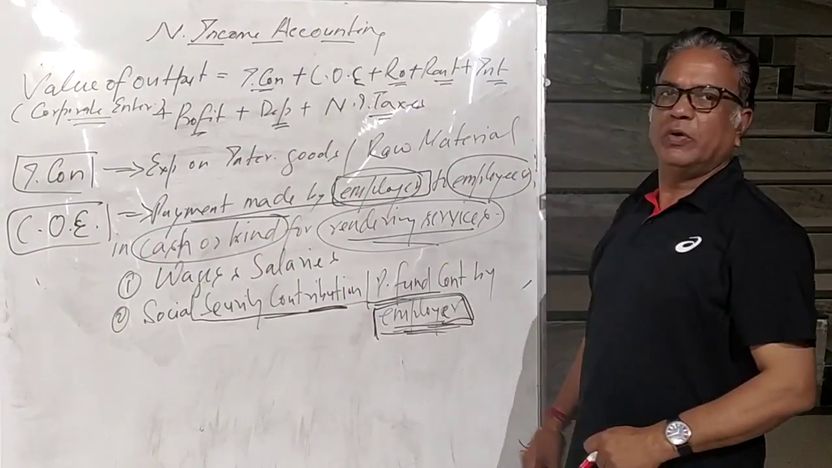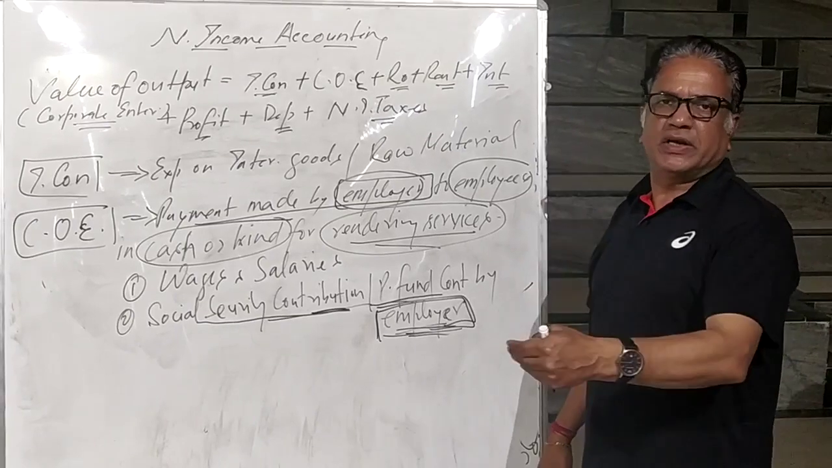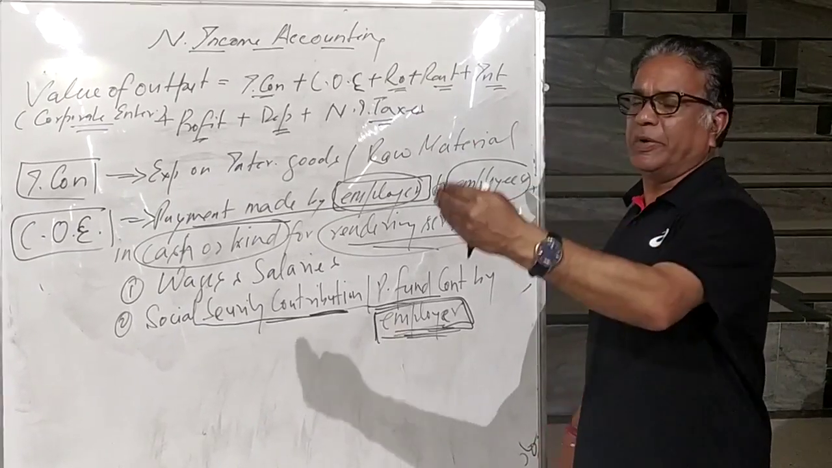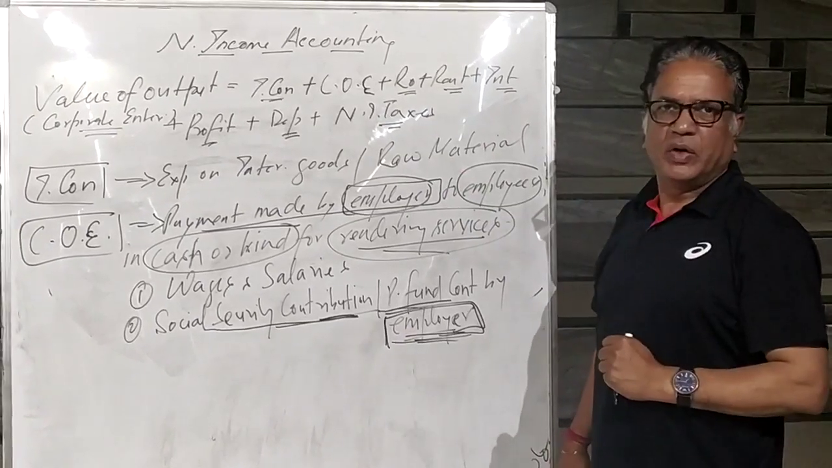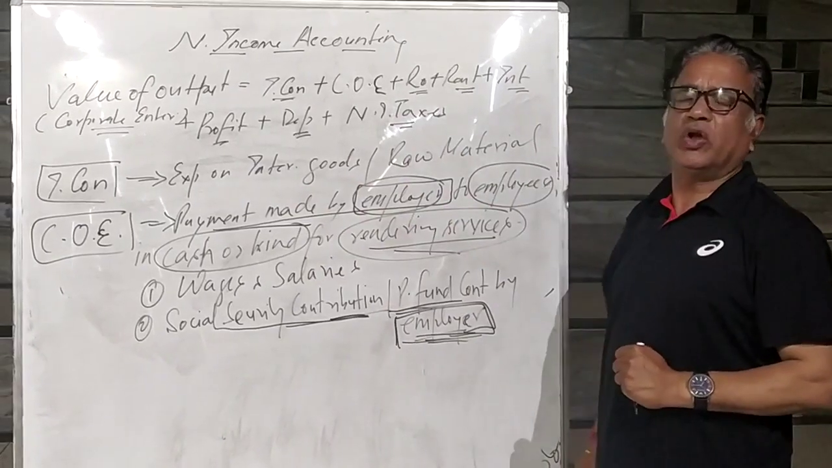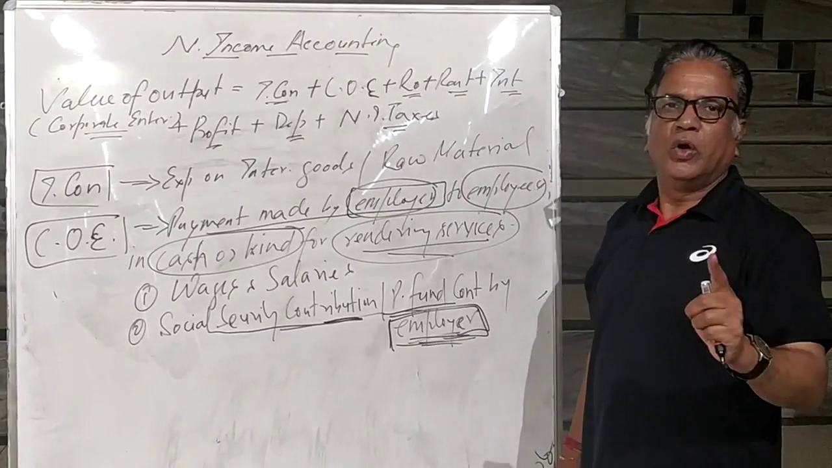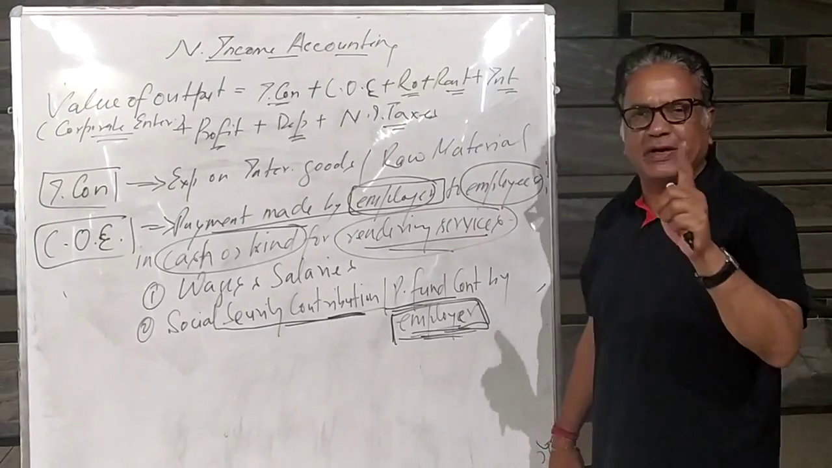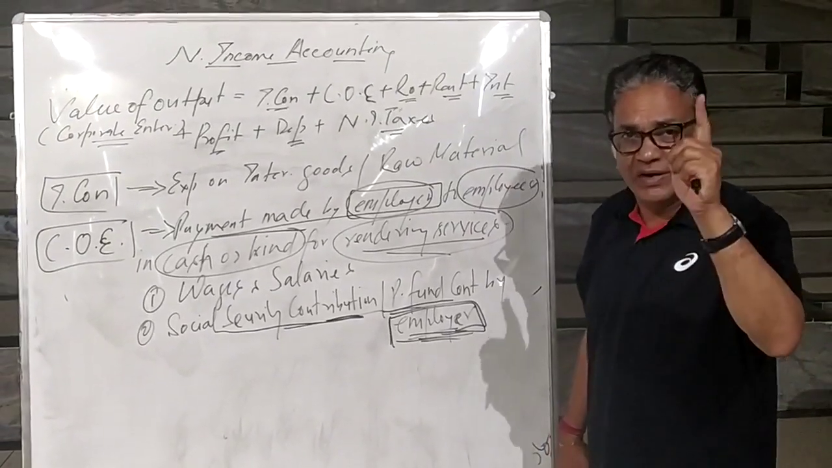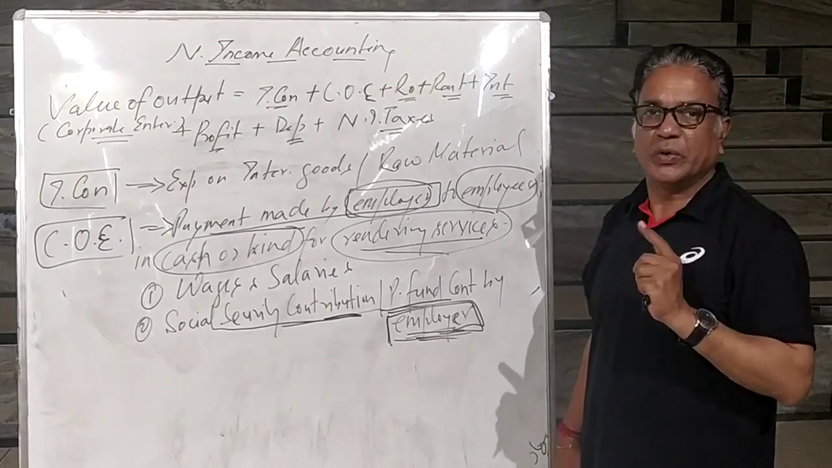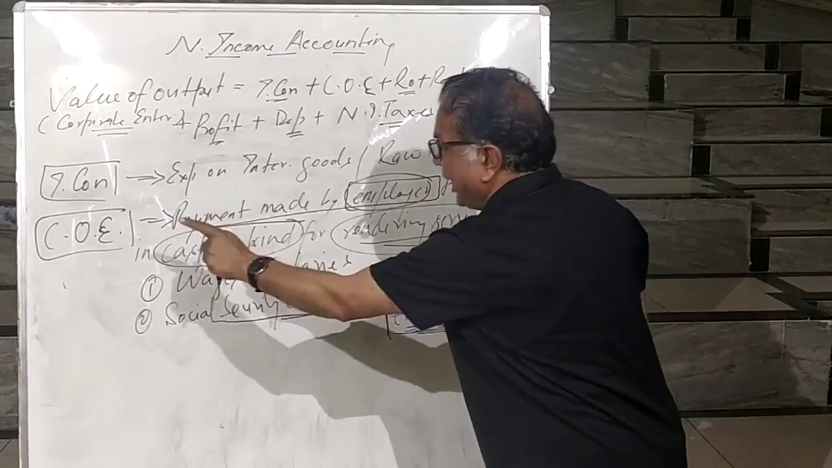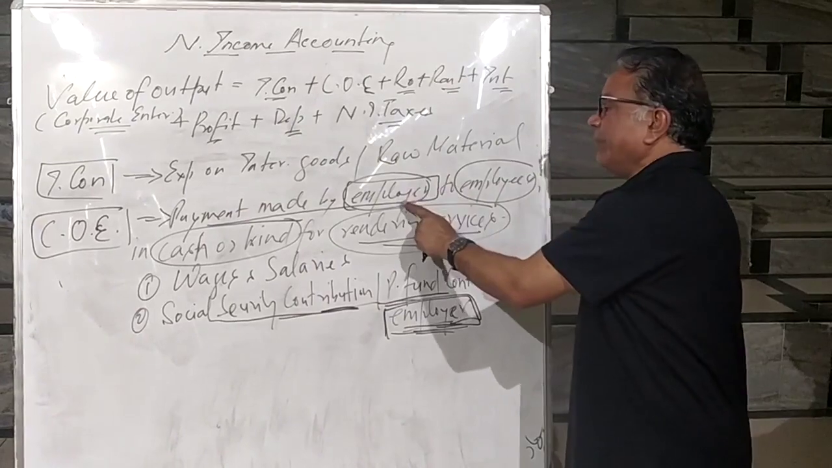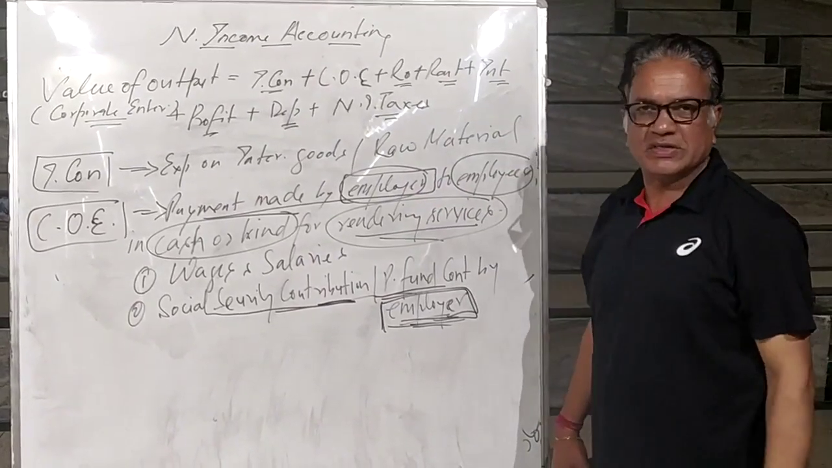Now another example. If any compensation is paid by the insurance company to the injured worker, will it be included in COE or not? The answer is no. Why? That payment is not made by the employer. Who has made the payment? The insurance company. So it will not be included, because in COE only that payment is counted which is made by the employer to employees.